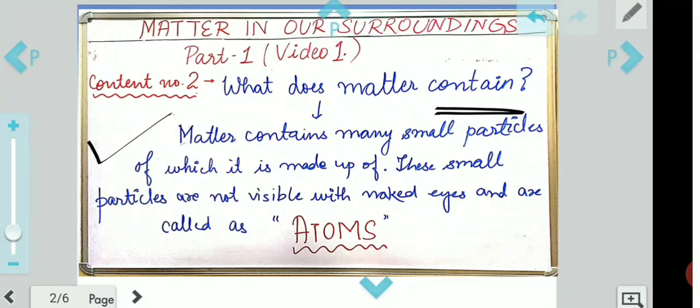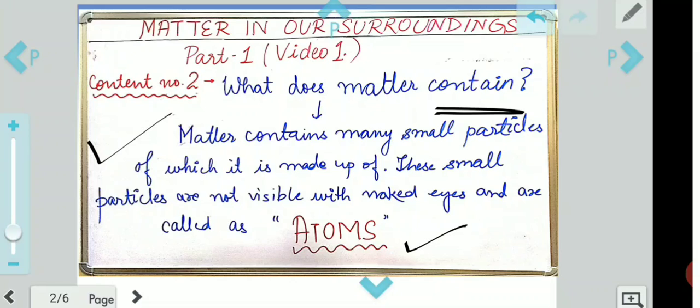Why is it having mass? Because it has very small particles, like balls inside that box. Those particles or balls are called atoms. I am very sure you might have heard this word even before, and so we need to clearly understand what these atoms are.